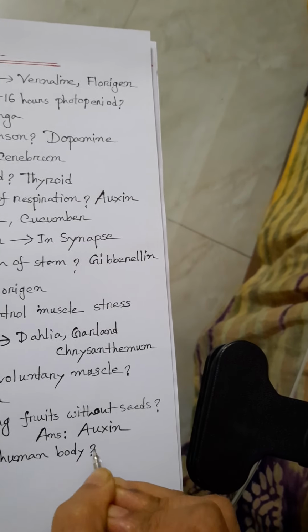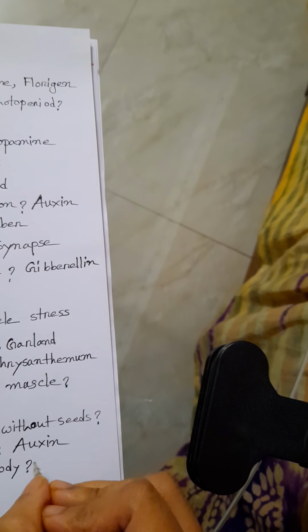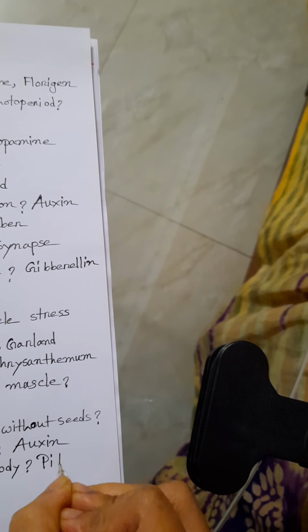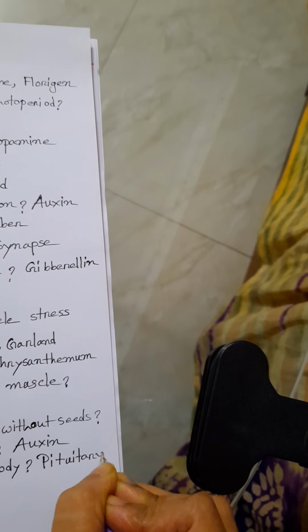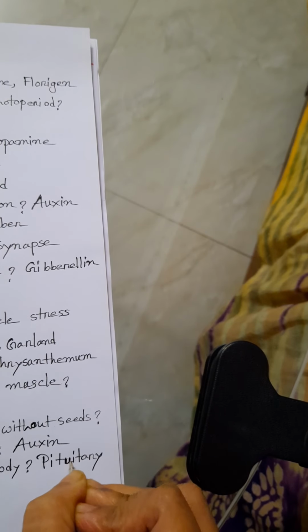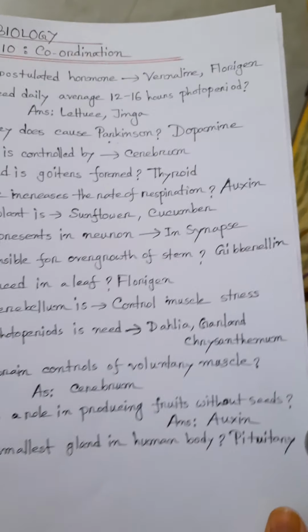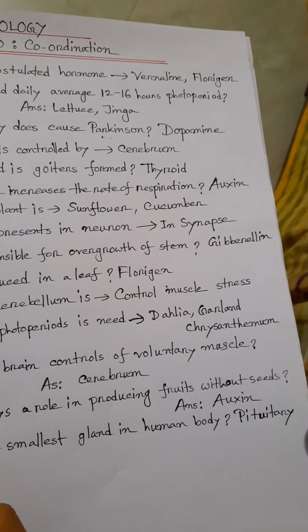You know, the smallest gland is known as pituitary. Okay, smallest gland is pituitary.